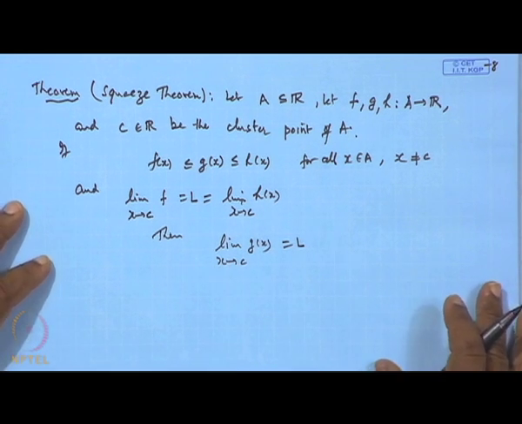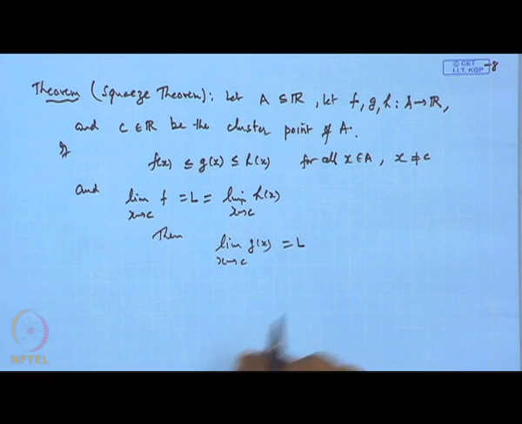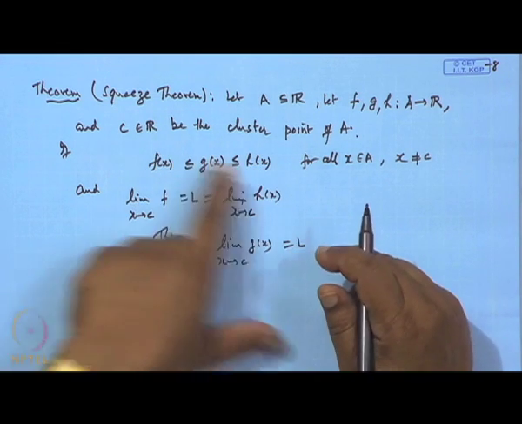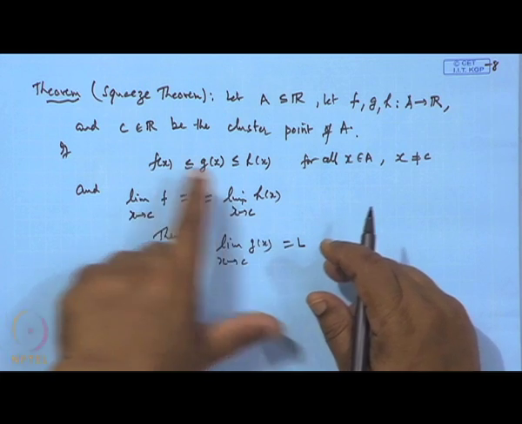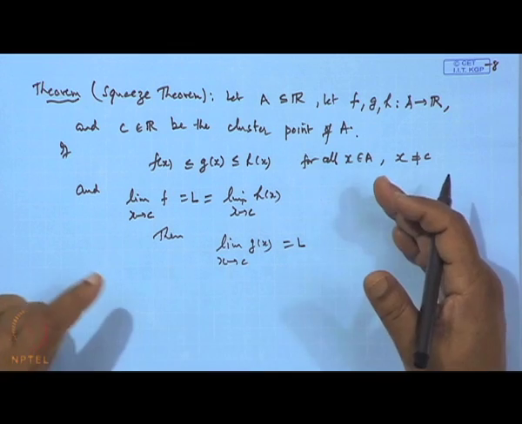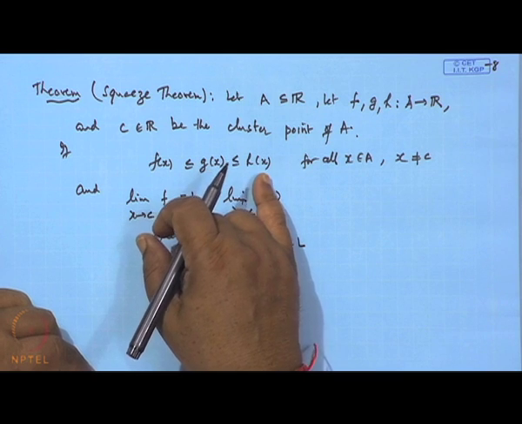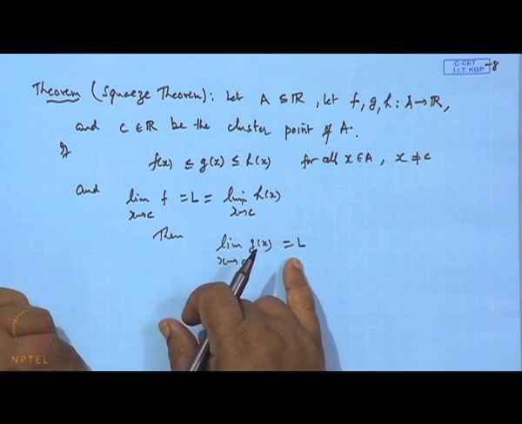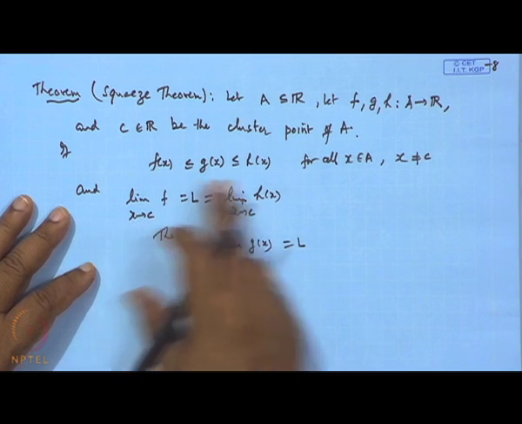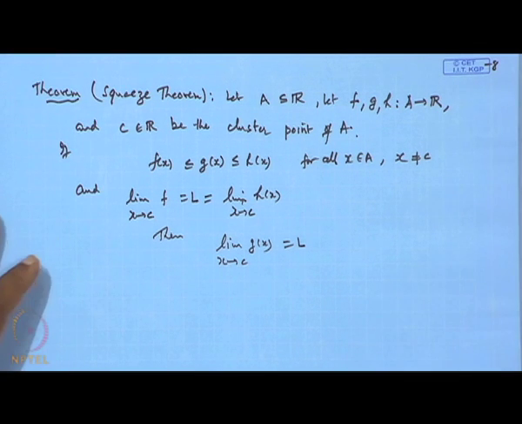Okay. So, this was proved earlier also, and it even follows from the previous result, because the limit of this is L, the limit of this is L. So, f and h are there, and this g(x) always lies between them for all x. Therefore, by the previous result also the limit will exist, and since both are equal, the limit of g will also exist. Or otherwise, g(x) minus f(x) you can write, and h(x) minus f(x), and we can get the results for it. So, there is not much to prove.